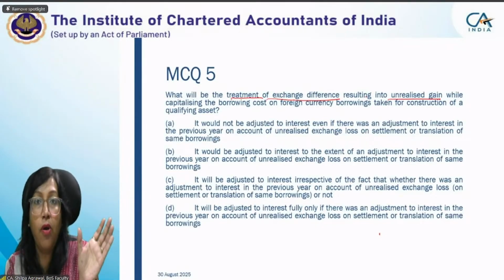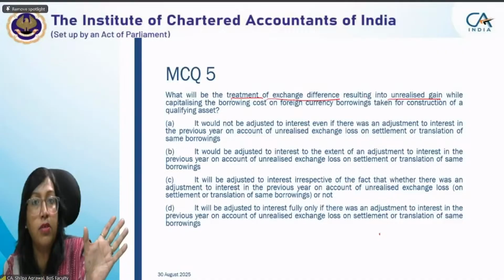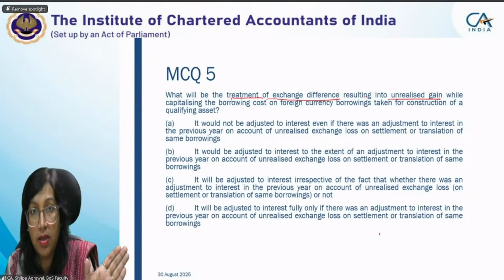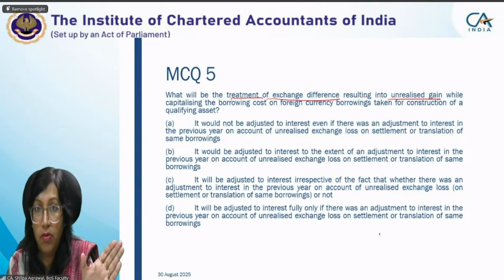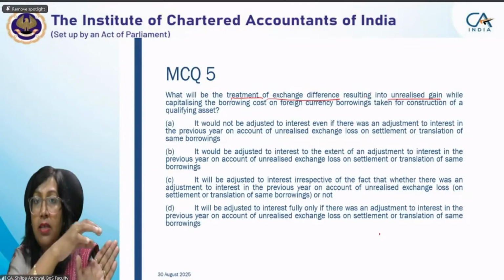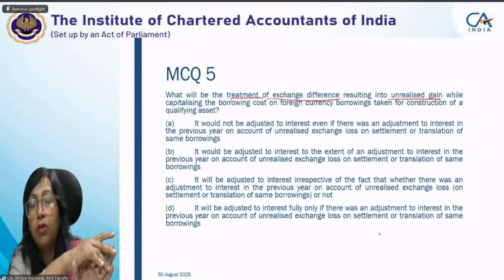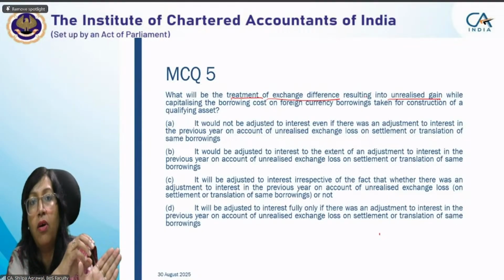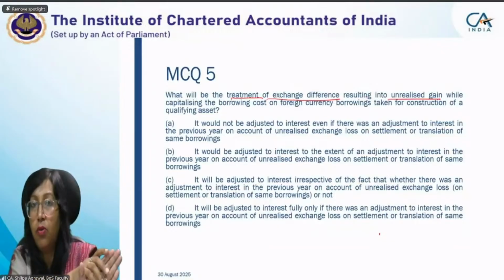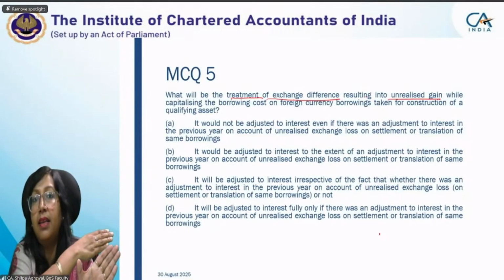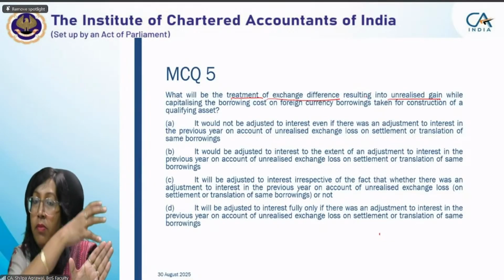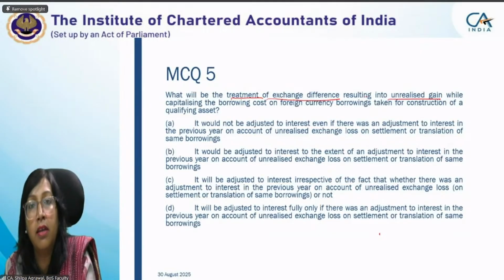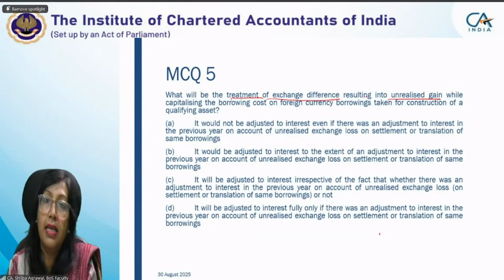However, if your borrowing cost in the earlier year was, say, 5,000, but this time your exchange gain is only, say, 1,000, then you can adjust the entire amount. Means the higher limit is 5,000. Beyond that, you cannot readjust it. But to the extent your gain is less than or equal to the borrowing cost previously recognized from the exchange loss, to that portion you can reverse it. And here for reversal, it is mentioned as adjusted.